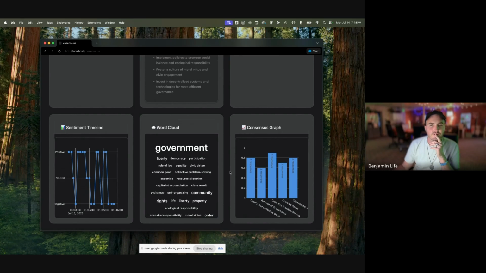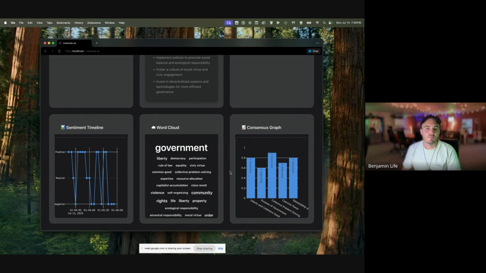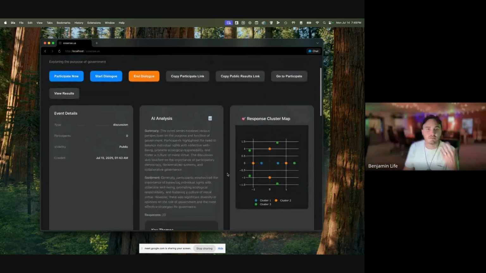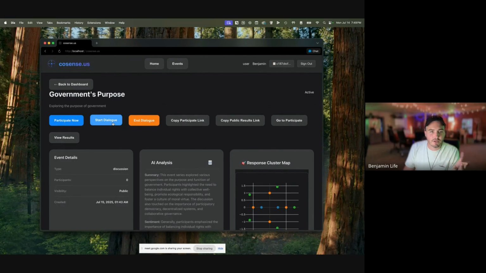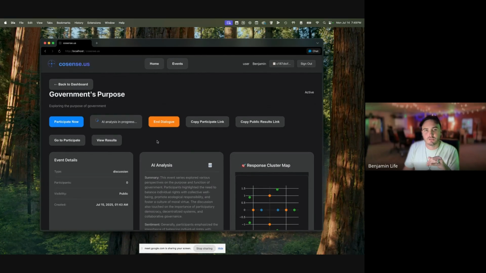Because often when we're having a conversation, especially in the public sphere, where we're not in our inner group of people who already agree with us, we're actually having to interact with people who have vastly different belief systems than us. Oftentimes, we're never talking about the thing that we're talking about. We're usually talking about the underlying value system that we all embody and how they differ from each other. And so this tool is intended to surface that information so that the conversation can actually be generative and guided towards solving real problems. And so right now we're going to start the dialogue round process.